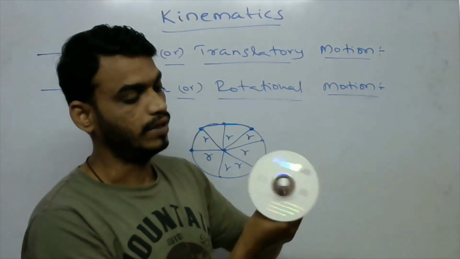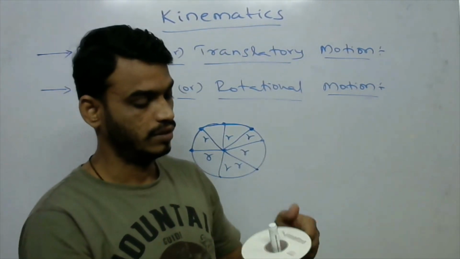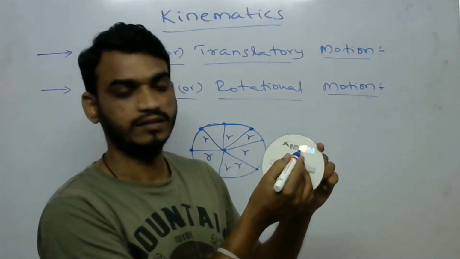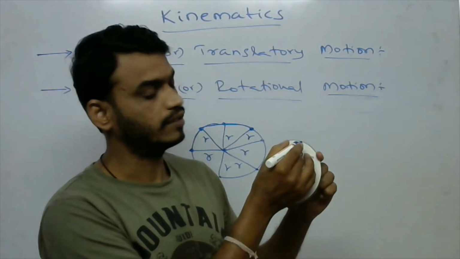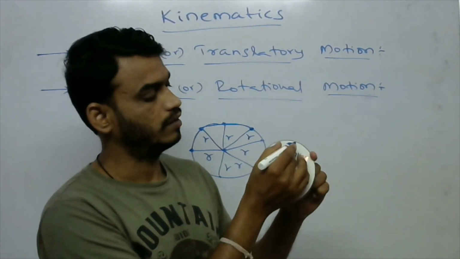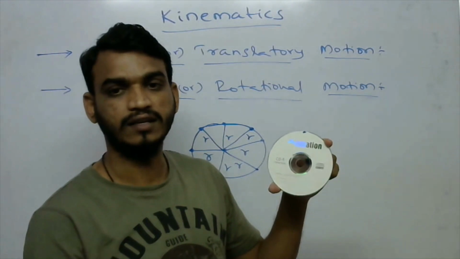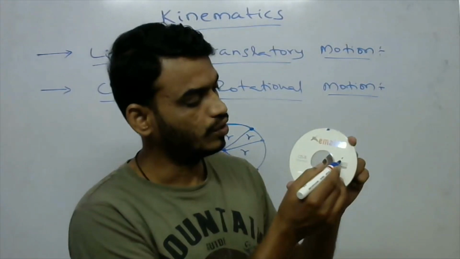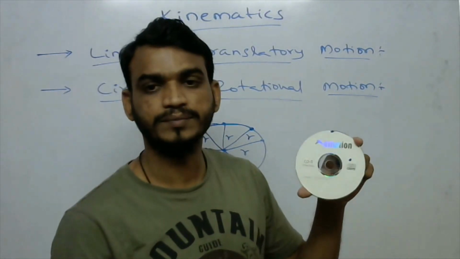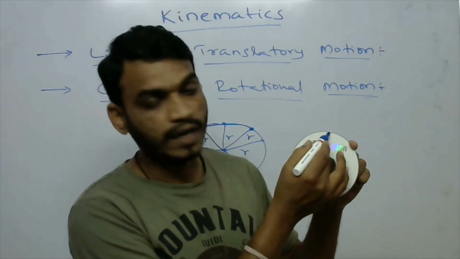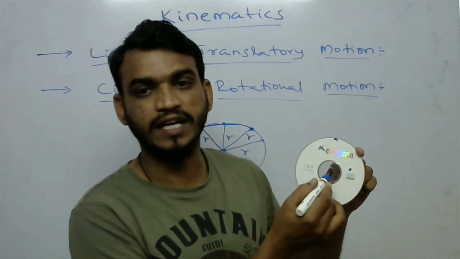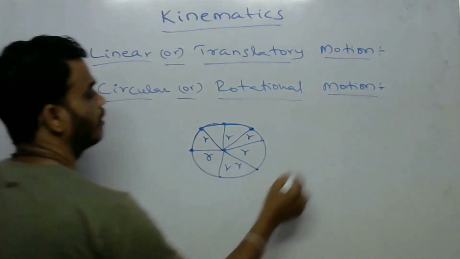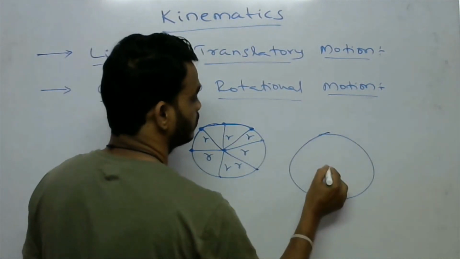Okay, for example, I am taking one particle here, another particle here, and another particle here. Suppose this is the disk.